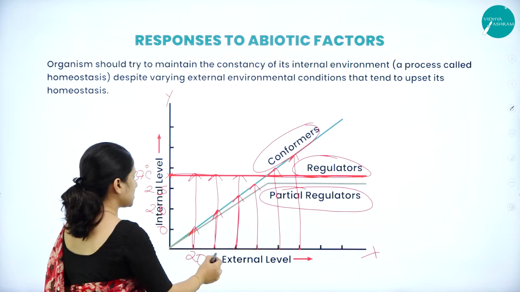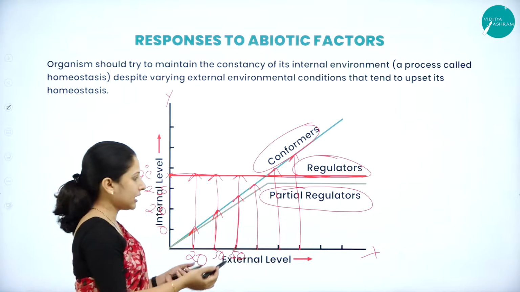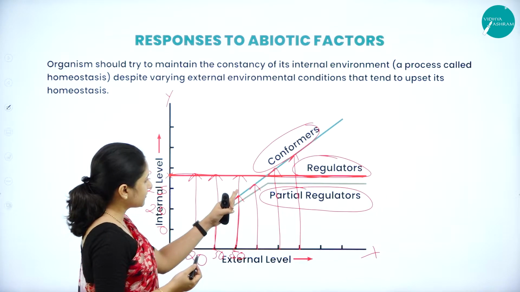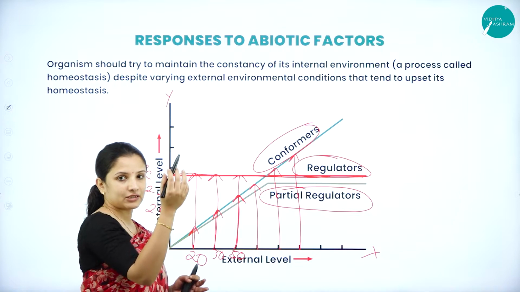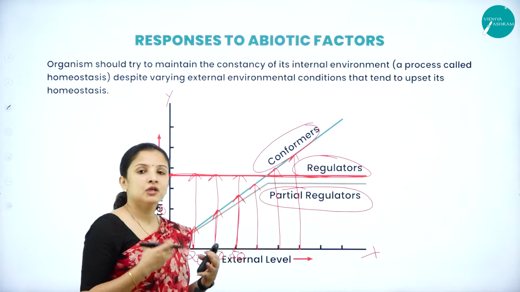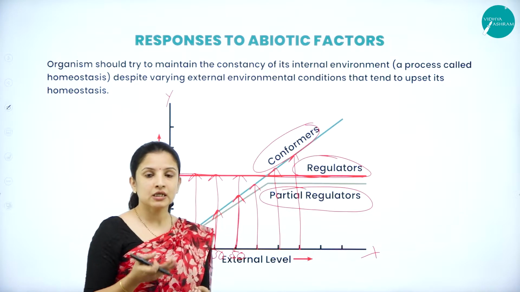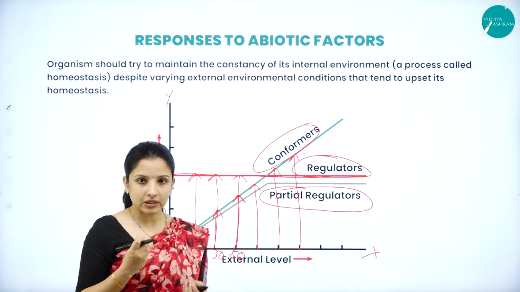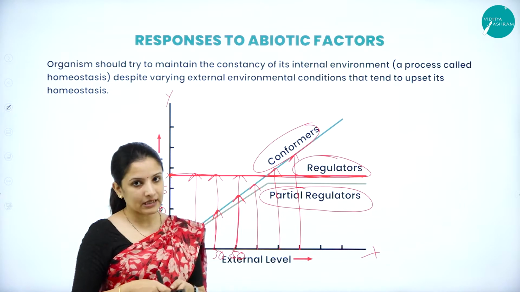So maybe this is 20, then here 30, 50. Any number if we take, as the temperature rises to 50, the internal body temperature will also rise according to that. So it keeps on rising. So they are conformers. What might happen if their internal body temperature keeps rising? It will become detrimental to that particular organism, right? So that is the time when the organism adapts itself.